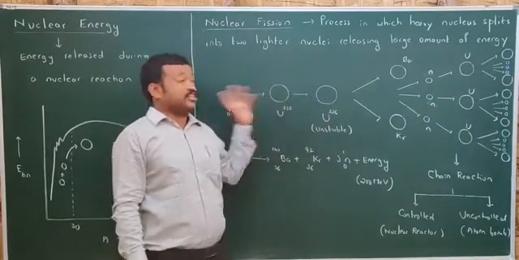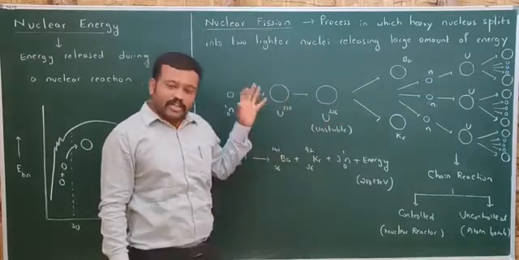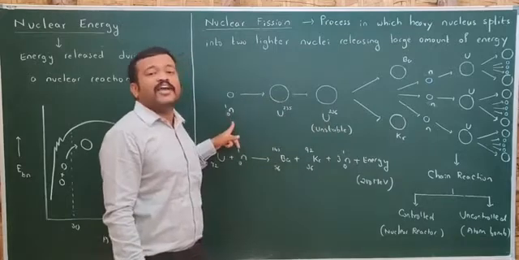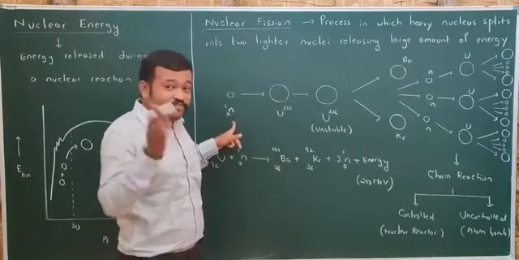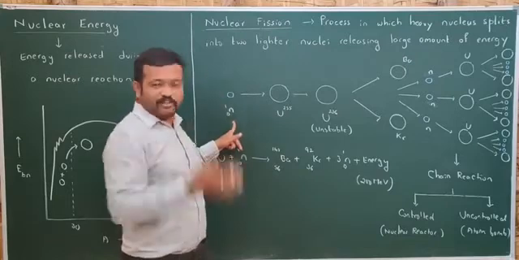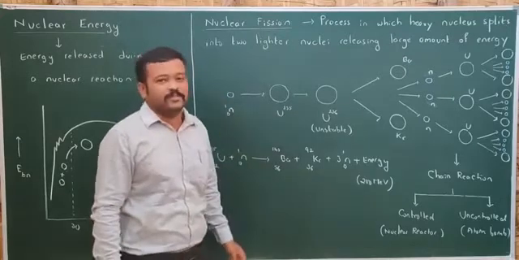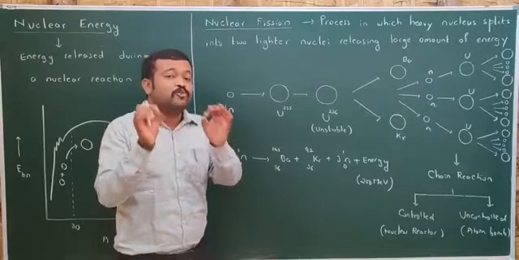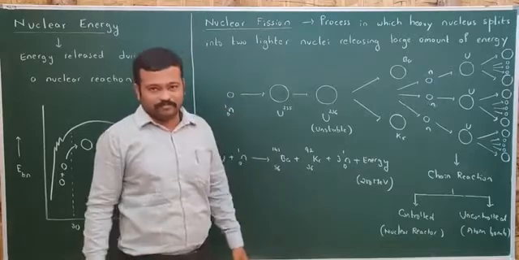This means the nucleus absorbs that neutron. Right? It is possible, since we are taking a low energy neutron. If you had taken a fast moving neutron, then it would not be possible. That's why we will be using slow moving neutrons in this fission.